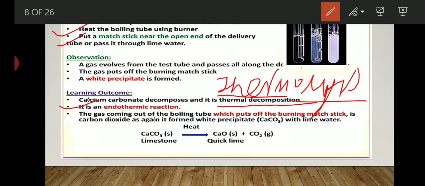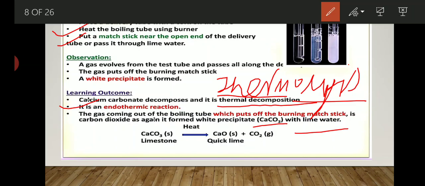The gas coming out of the boiling tube which puts off the burning matchstick is carbon dioxide gas. Again, a white precipitate is formed due to the formation of calcium carbonate with lime water. That we already know. When we take limestone in a beaker or in a test tube and pass the delivery tube, and bring a burning matchstick near the mouth of the delivery tube, what happened?